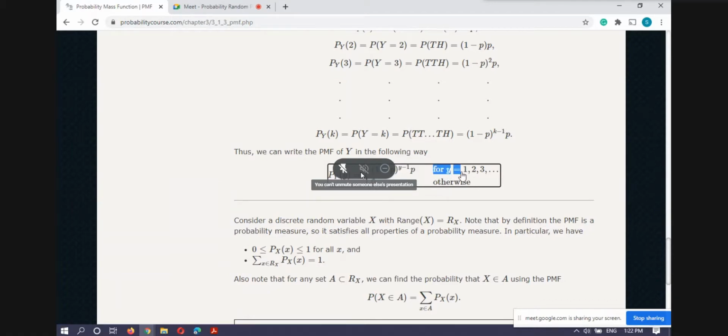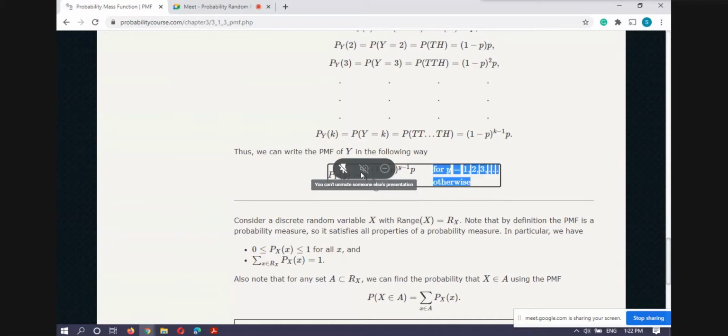Whatever values the discrete random variable is taking, for them we have a certain formula to calculate the probability at those points of the random variable capital Y. But whatever values it is not taking, like 1 by 2, 3 by 2 or root 2, for all other values which are not taken by capital Y, we assume the probability is 0.